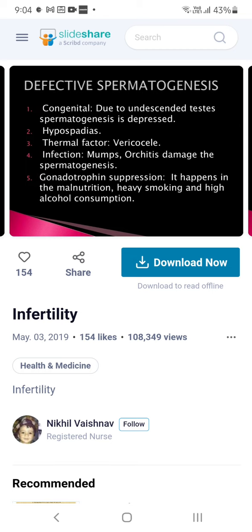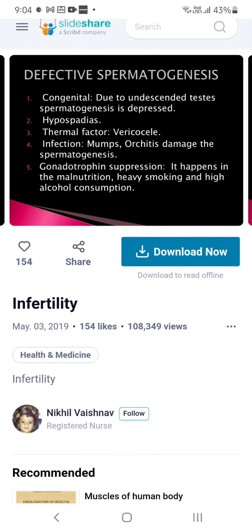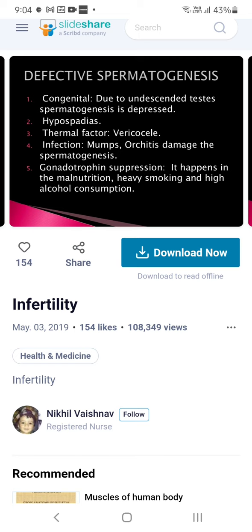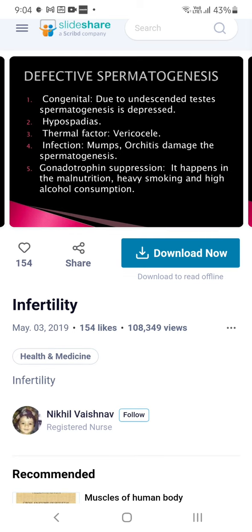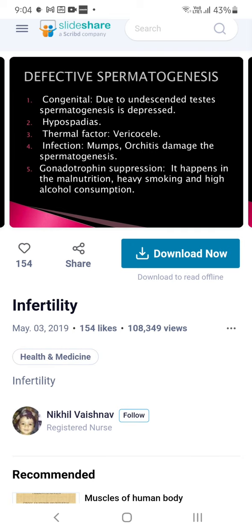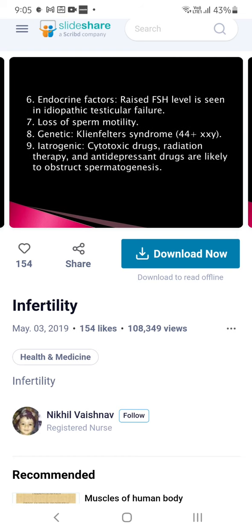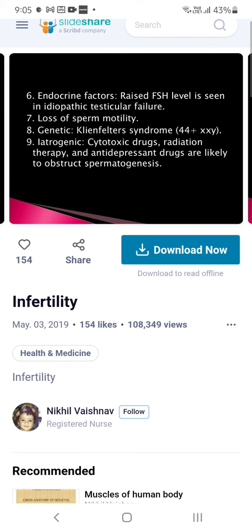So defective spermatogenesis can be due to an undescended testis or any congenital problem. Hypospadias, that means the ducts should be very narrow. Thermal factors, varicocele, that means fluid accumulation in the scrotal sac. And infections, orchitis, inflammation of the testis, and gonadotrophin suppression, any hormone suppression, heavy smoking, alcohol, all these will cause male problems. And endocrine factors: a raised follicle stimulating hormone level is seen in idiopathic testicular failure, and loss of sperm motility, I already told you.